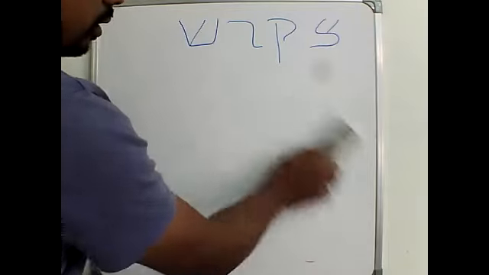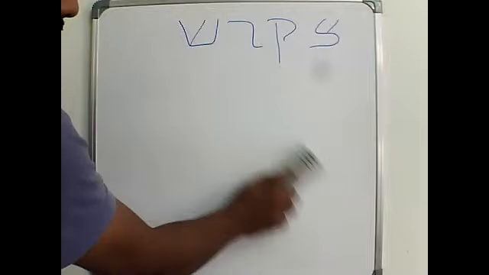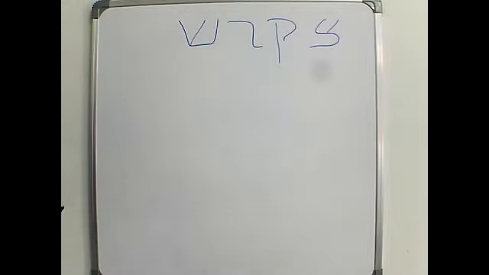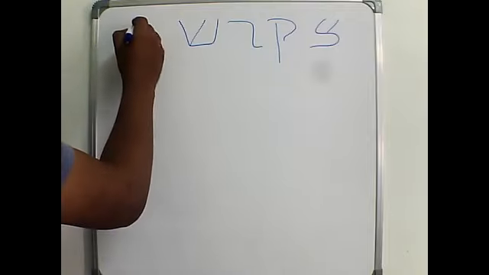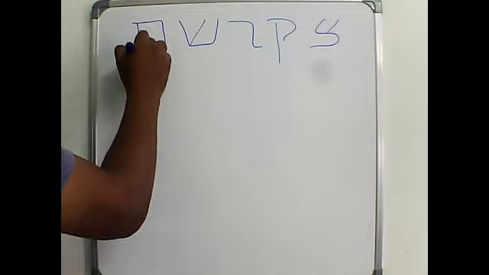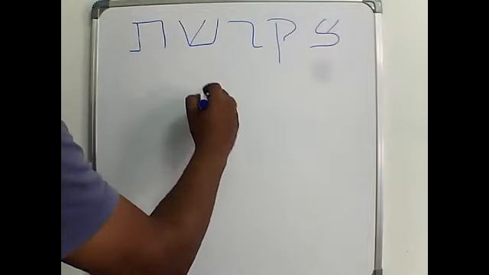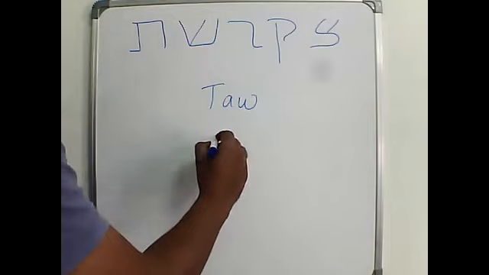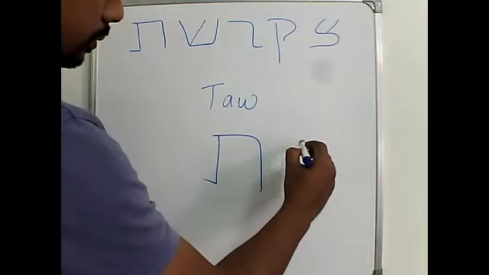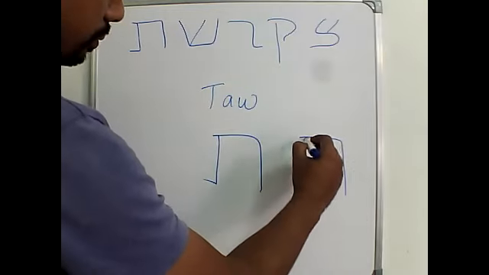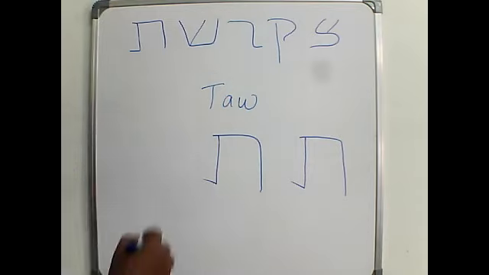Fine. So Sade, Kof, Resh, Shin, Sin, Tav. That's the last. Tav. Please watch it carefully. Tav.